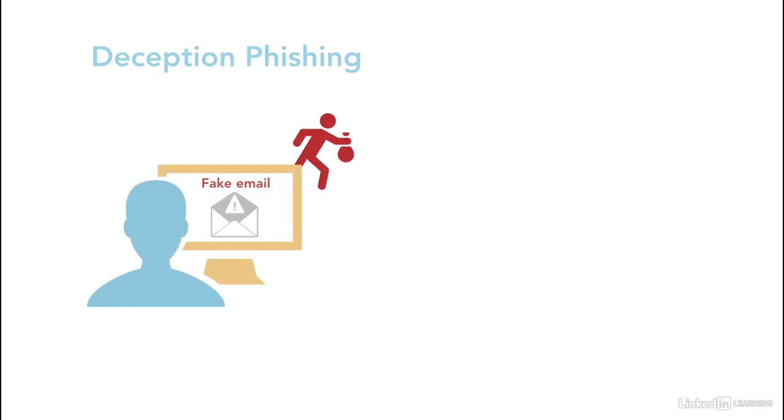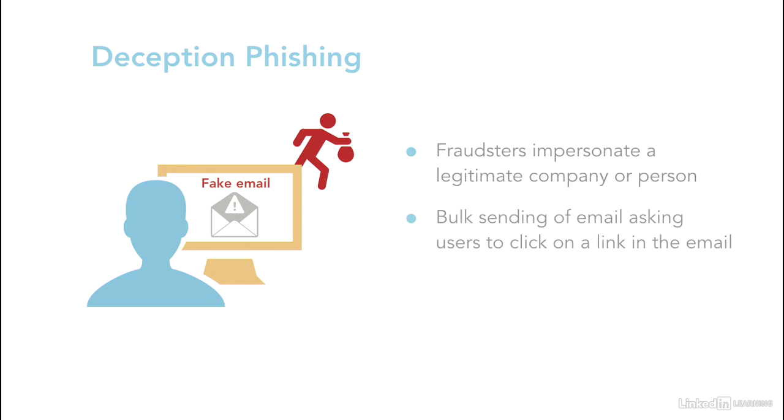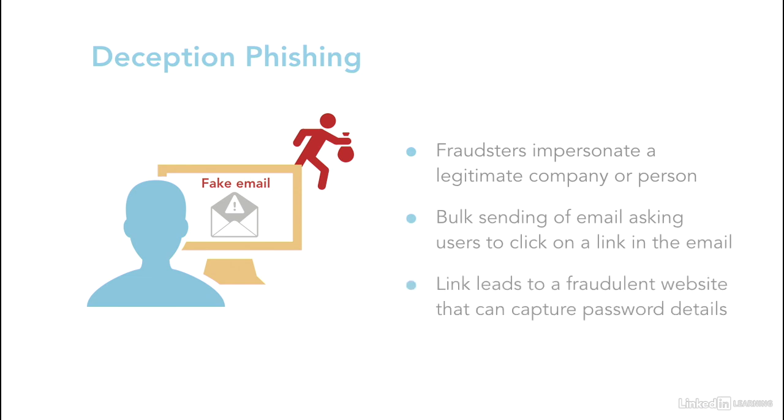Deception or deceptive phishing is nearly always carried out via email. Fraudsters will impersonate a legitimate company or person and bulk send emails to users. The email is usually a warning, outlining a problem that has occurred and asking users to click on a link inside the email to verify their account details.